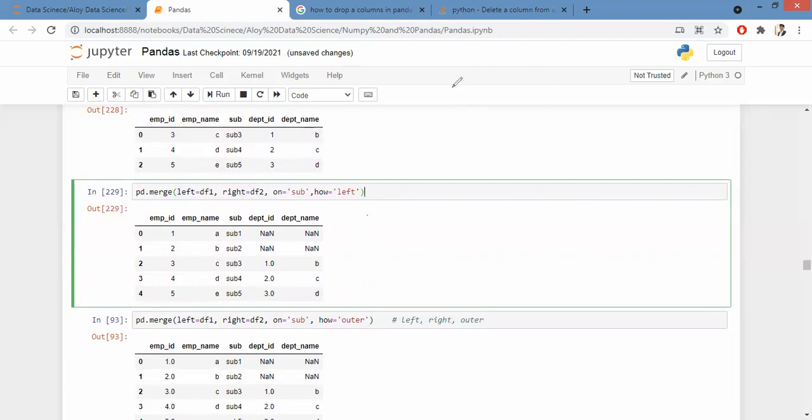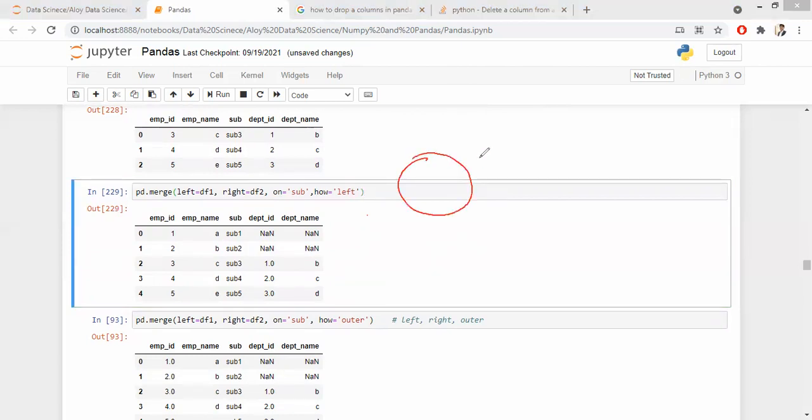Basically, if I draw a Venn diagram, the CEO is interested in everything, this whole data. Are you clear? Basically the left table and also the overlapping part.